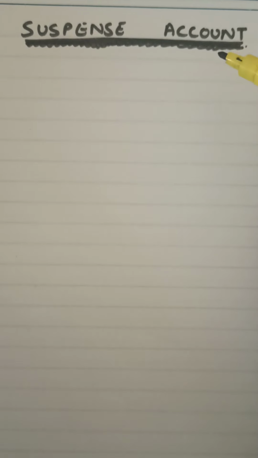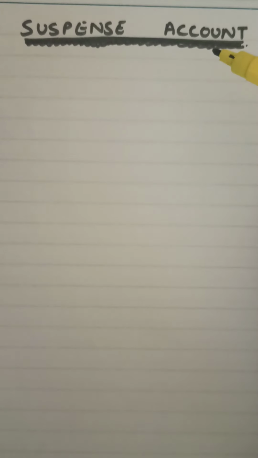Just a quick review. Suspense account, children, is a temporary account, an imaginary account that is prepared to rectify the errors for the time being, to furnish the financial statements of the year at the close of the year. It is just the account that is prepared for one purpose, which stands to close in the next year as the errors are rectified. The suspense account keeps on diminishing. When all the errors are rectified, the balance of suspense account stands at nil, thus assuming all the errors have been removed and the financial statements are free of errors.